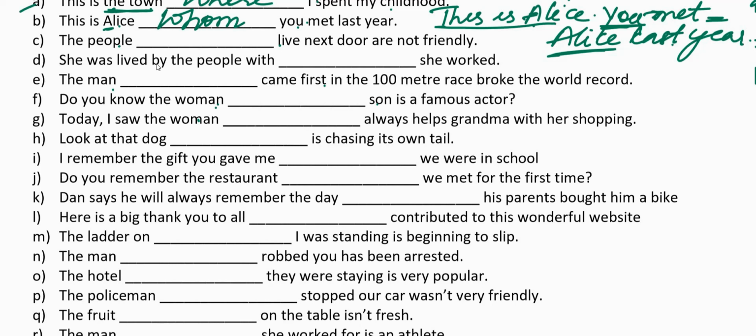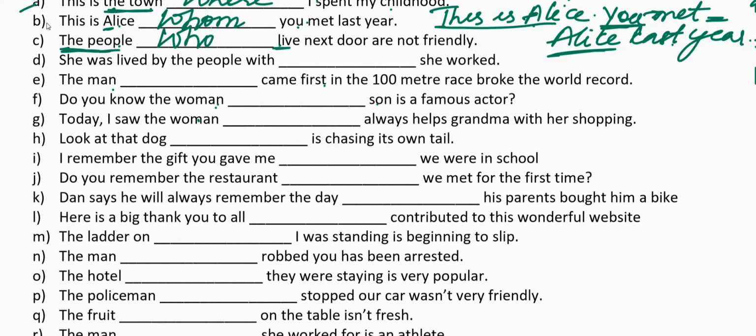In the third sentence, the people dash live next door are not friendly. Now this sentence can be written again as 2 parts. The people live next door. The people are not friendly. Now in both the sentences, we are repeating the subject people, which is not necessary. Hence we can replace the subject the people with the relative pronoun who. The people who live next door are not friendly.